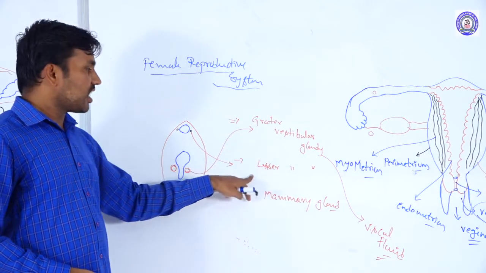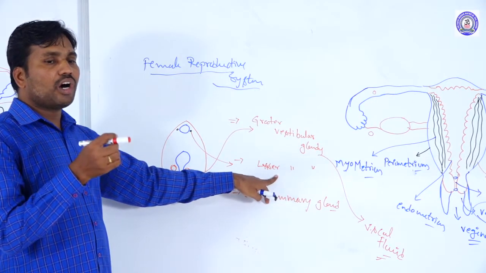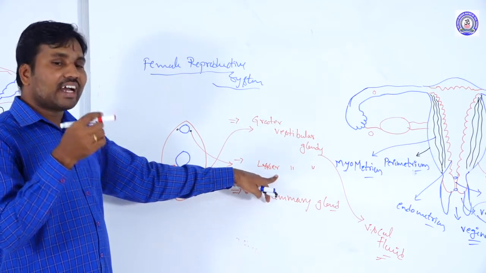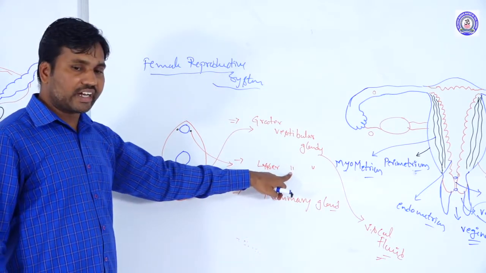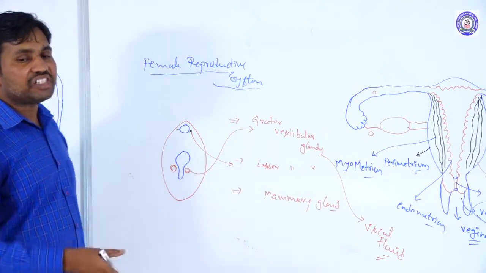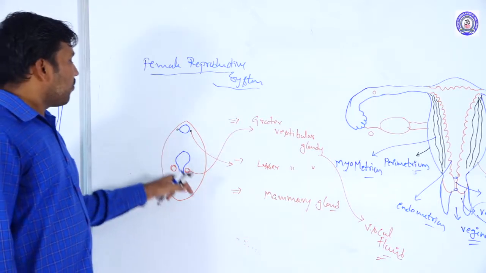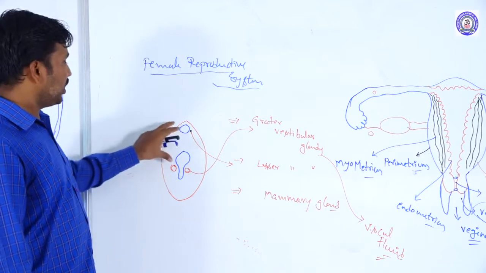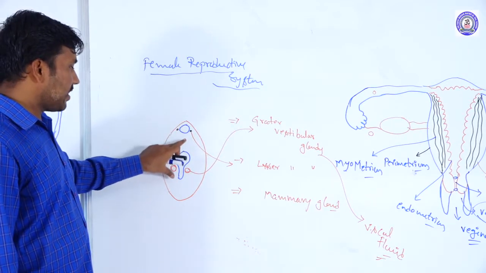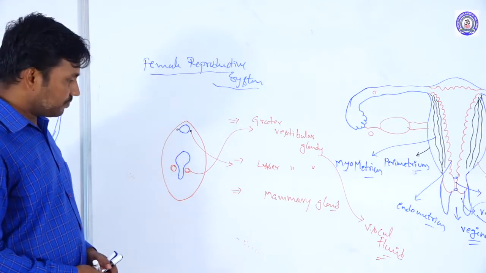They release small white or colorless secretions, acting as a flushing agent in the vestibular tract or the vaginal tract. So these two glands are present in the external genitalia region.